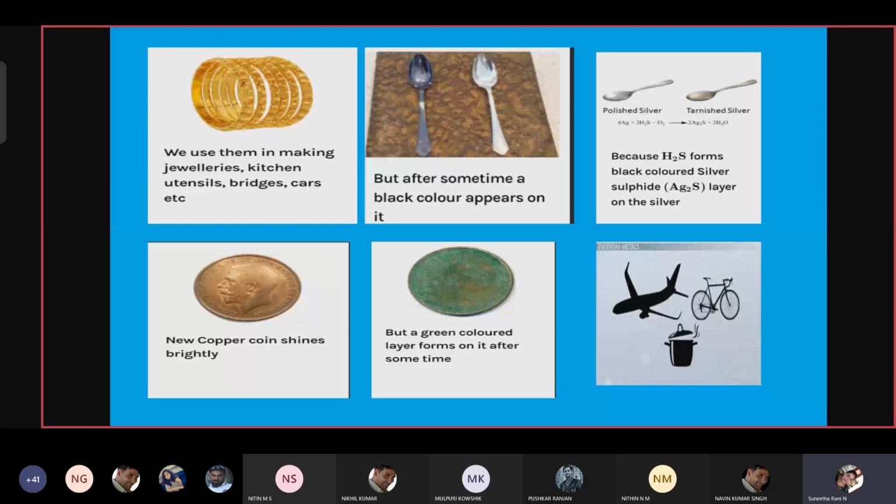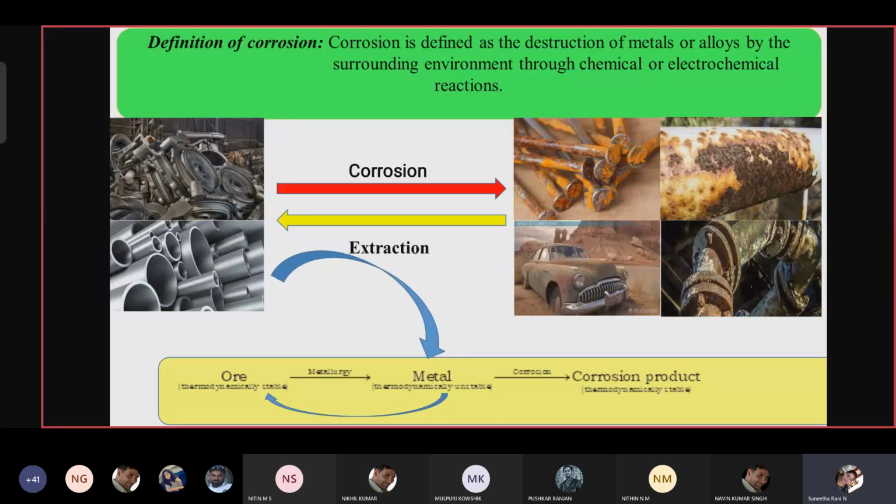The exact definition for corrosion: corrosion is defined as the destruction of metals or alloys by the surrounding environment through chemical or electrochemical reactions. This is the correct definition. Whenever they ask for a definition of corrosion, it carries 1 mark. You have to write this definition.